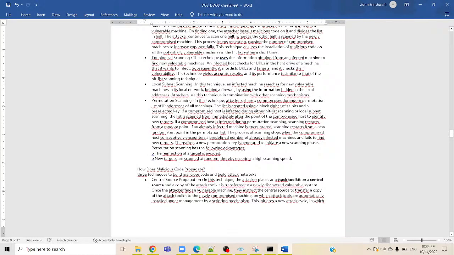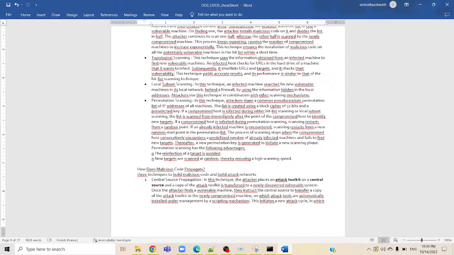Permutation scanning. In this technique, attackers share a common pseudo-random permutation list of IP addresses of all machines. The list is created using a block cipher of 32 bits and a pre-selected key. If a compromised host is infected during either hit list scanning or local subnet scanning, the list is scanned from immediately after the point of the compromised host to identify new targets.